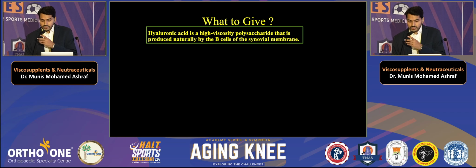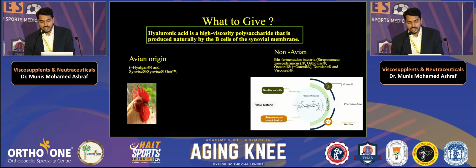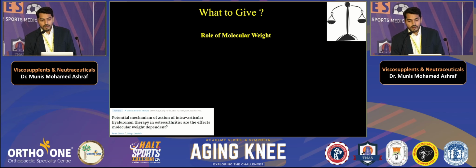Now, how do we produce it artificially? There are two sources: one is animal and one is bacterial. The avian origin is from the crown of the hen, and the non-avian is through bacterial fermentation processes. The bacterial fermentation process has other applications in cosmetics as well as pharmaceuticals. Synvisc-1, Synvisc, and Hyalgen all have an avian origin, that is, an animal origin.